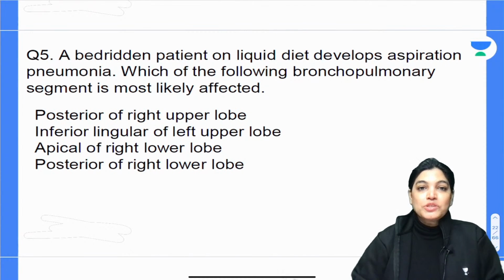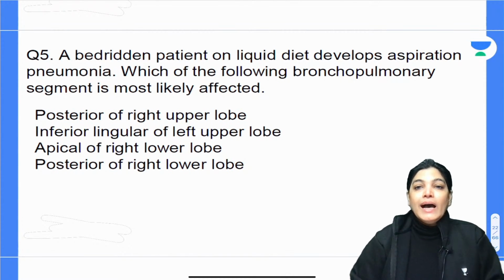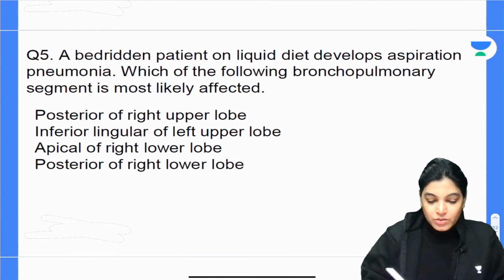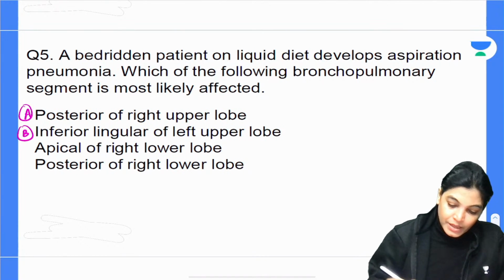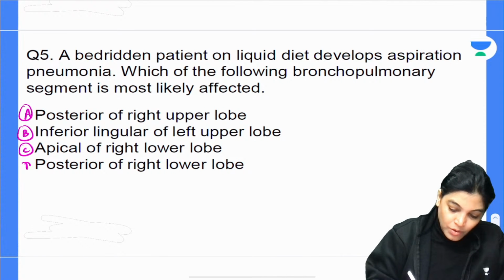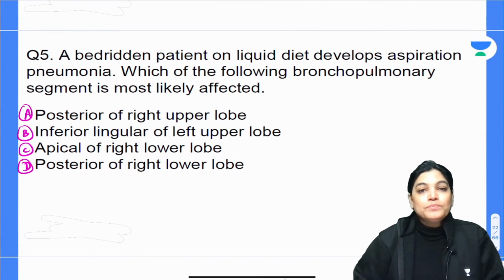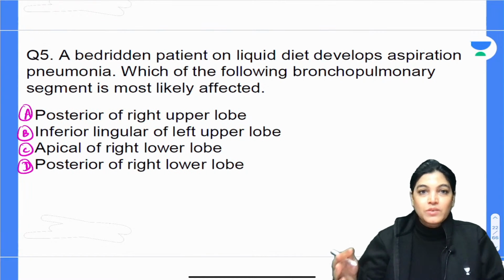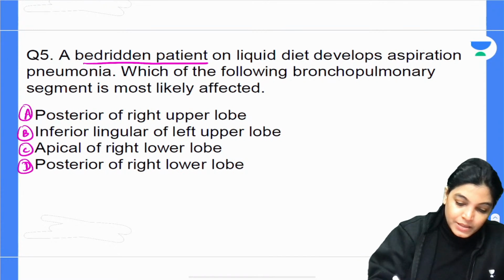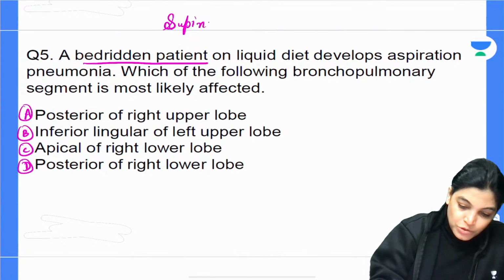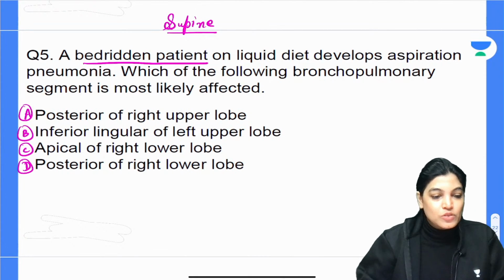A bedridden patient is on a liquid diet and develops aspiration pneumonia. Which of the following bronchopulmonary segments is most likely affected? The options are: posterior of the right upper lobe, inferior lingular of the left upper lobe, apical of the right lower lobe, or posterior of the right lower lobe. First, what is the position of the patient, which is the key point to mark the correct answer? The patient is bedridden, so the patient is in supine position.